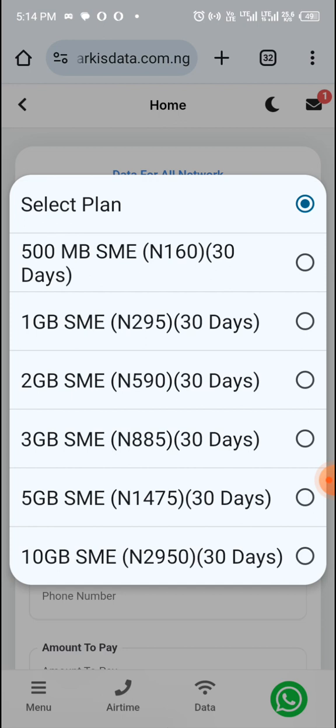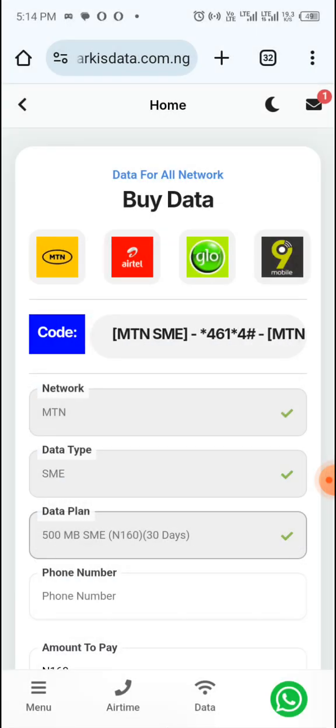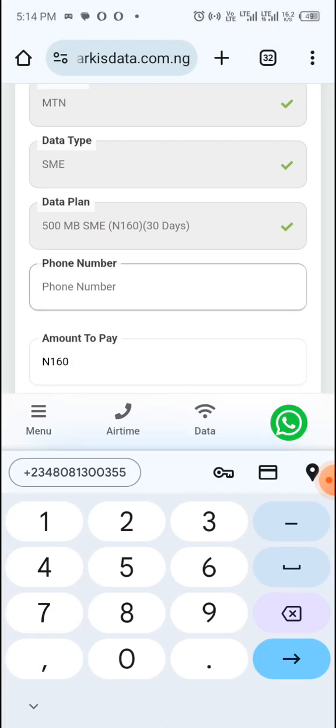Then you get his phone number and click on this. You come here, put the plan, and put your client's phone number, the person that wants to buy data from you. Once you put the phone number, you click on send, put your transaction pin, and send. Now you are sending that data at 160 naira, but your client sends you 180 or sometimes 190, so you are actually making profit. The more you sell, the more profit you make. So you just keep doing that.